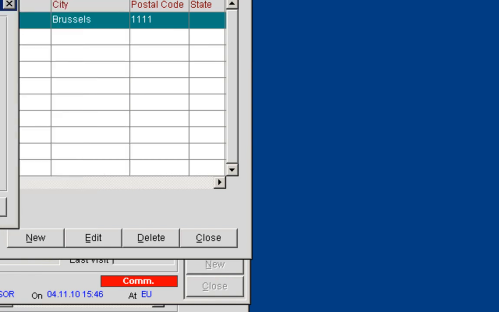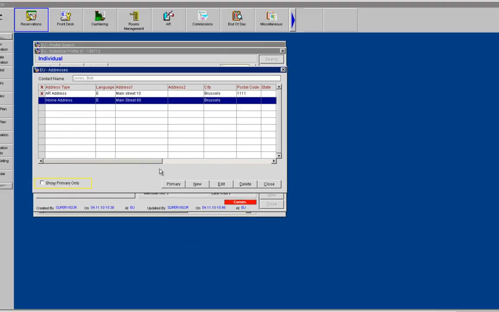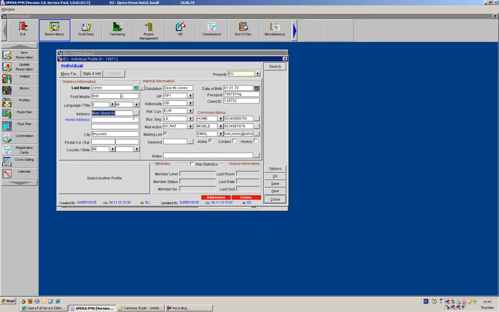And we can have this as Street 60, or you could put in a PO box, depends on what information you have. And say OK. And I can also choose which address should be the primary one, so which one should be the one showing on my main screen. And I'm going to choose my home address as the primary screen. So in here now I have the home address, which is the primary address.